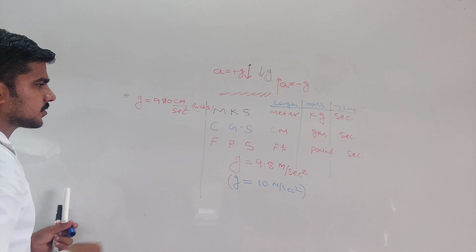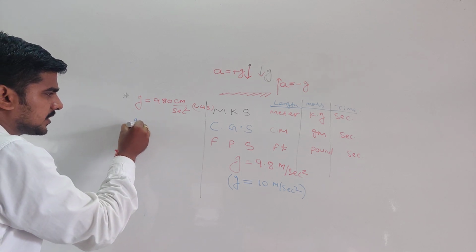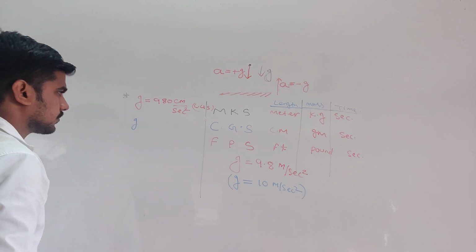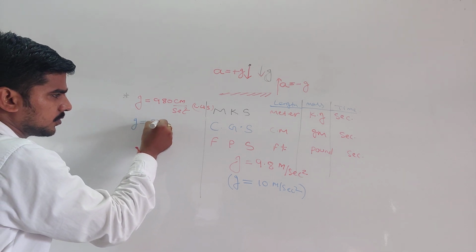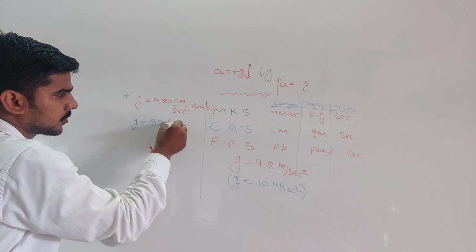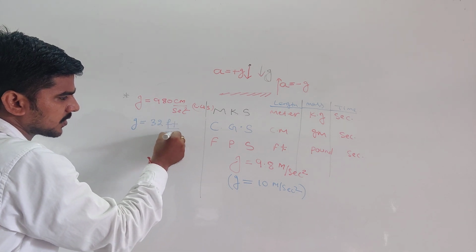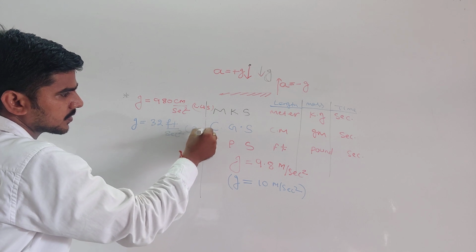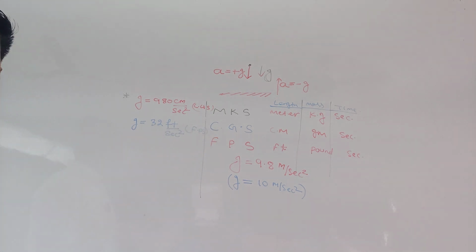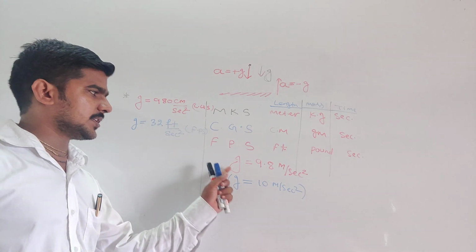If you say the value of g is 32 foot per second square, in which system? FPS. Clear? So please remember the value of g.